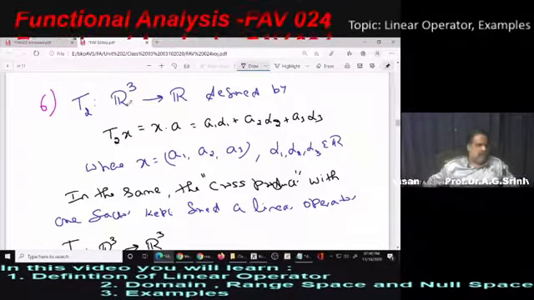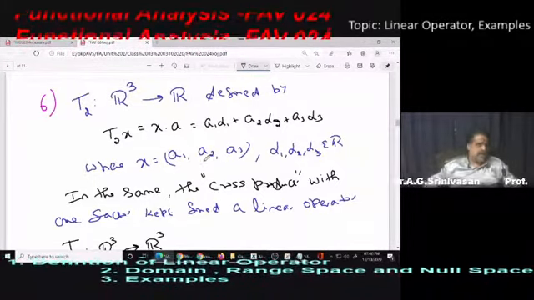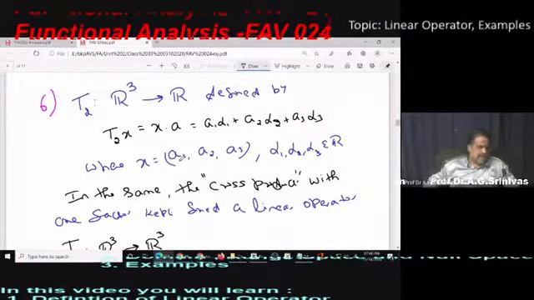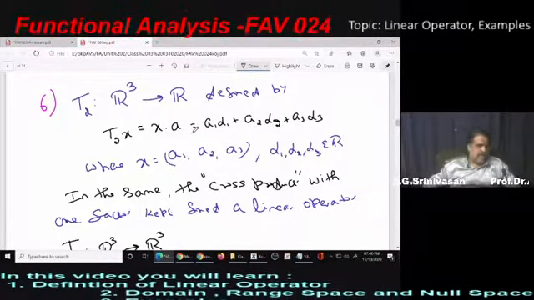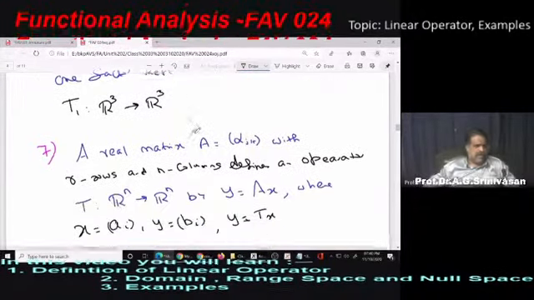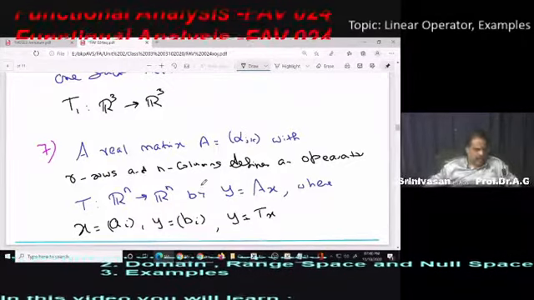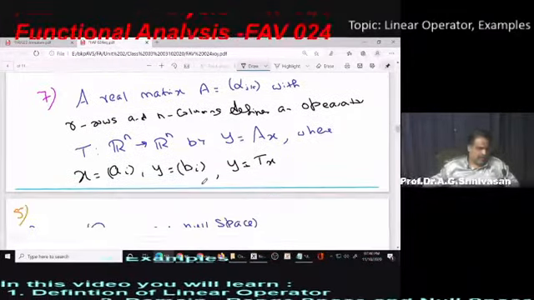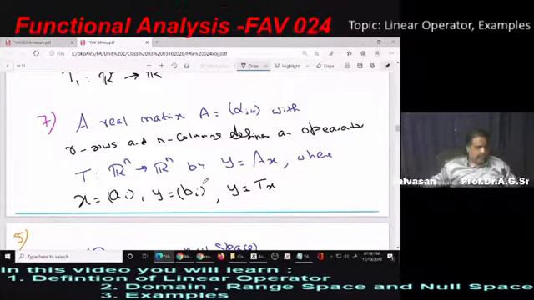And one more example is T2 from R3 to R, defined by the formula, the dot product, sorry, not the cross product, a1 alpha 1 plus a2 alpha 2 plus a3 alpha 3 as T2x, for x equal to alpha 1, alpha 2, alpha 3 belonging to R3. Then it's going to be again a linear operator. So these are very interesting examples. And take matrices. If A is a matrix, Y is equal to AX is also a linear operator, because you know the algebra basically is linear operators. You know that, so I'm not discussing that anymore.